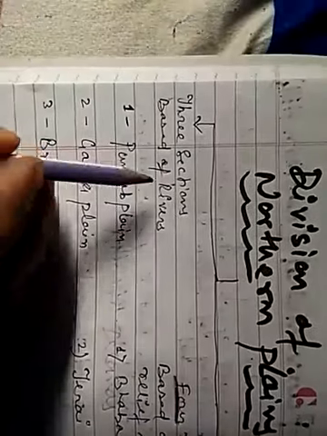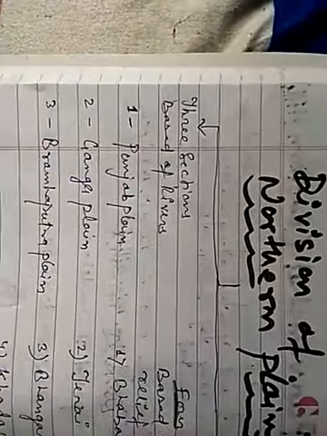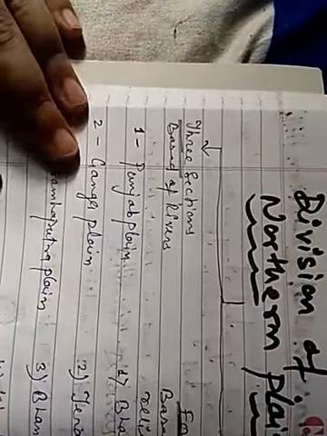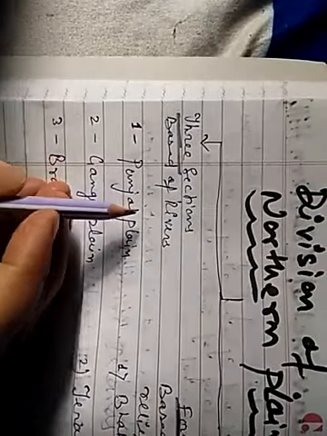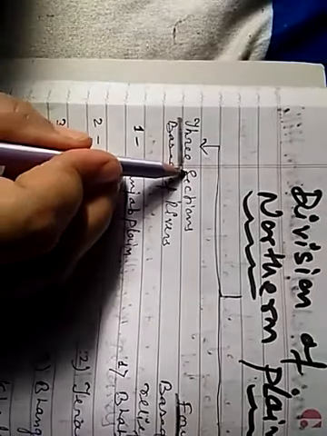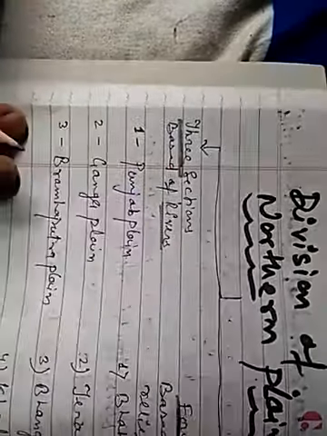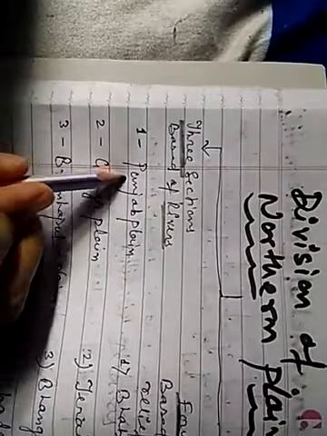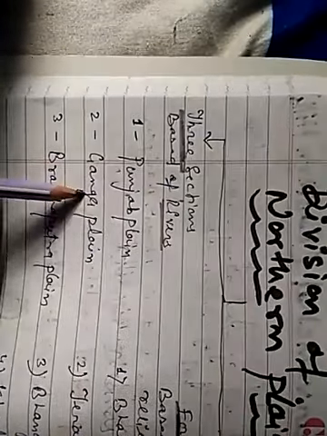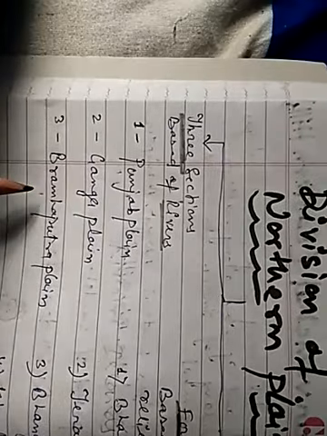See again, the northern plain is broadly divided into 3 sections, and the basis of the division is rivers. First is the Punjab plain, then the Ganga plain, then the Brahmaputra plain. Punjab plain in the west, in the middle the Ganga plain, and in the east the Brahmaputra plain.